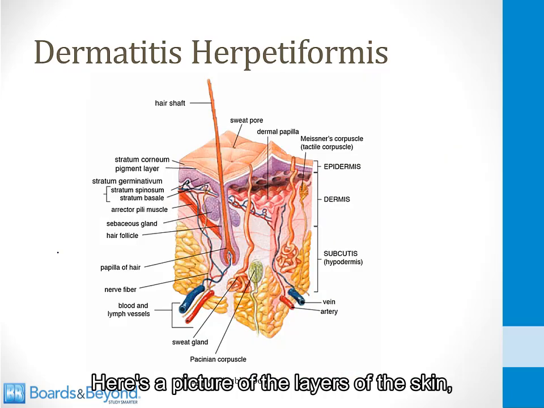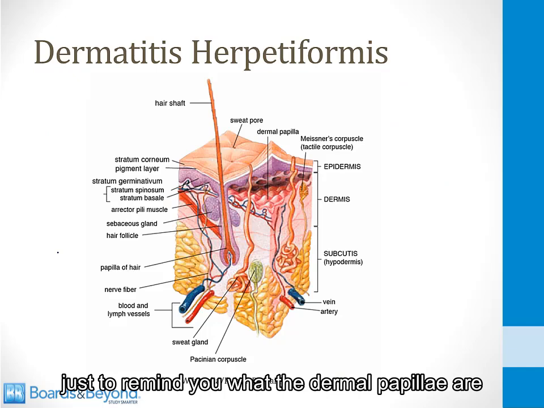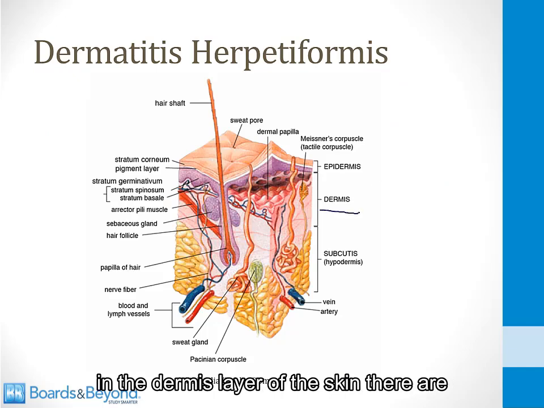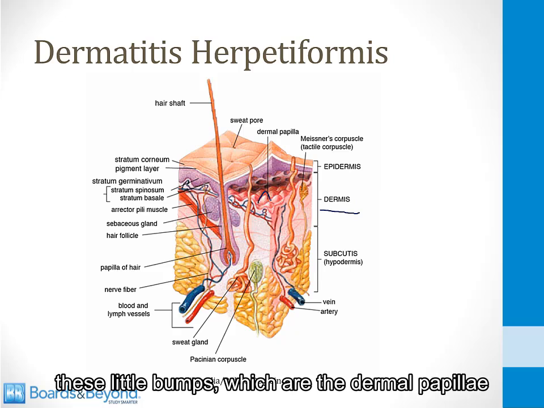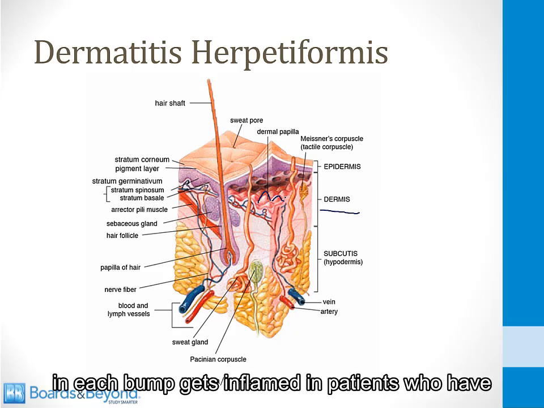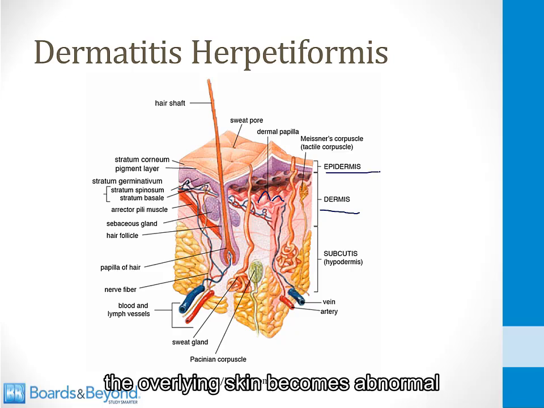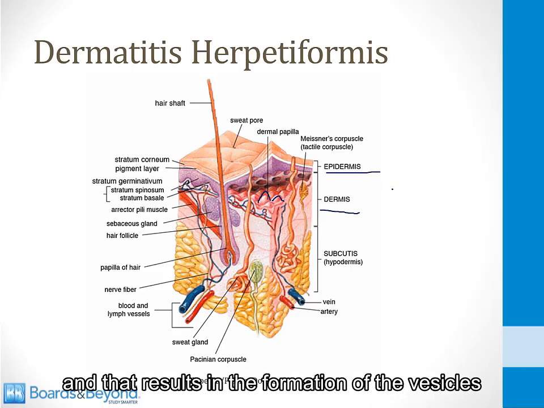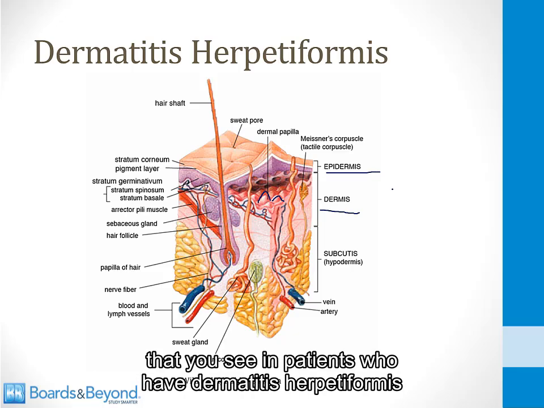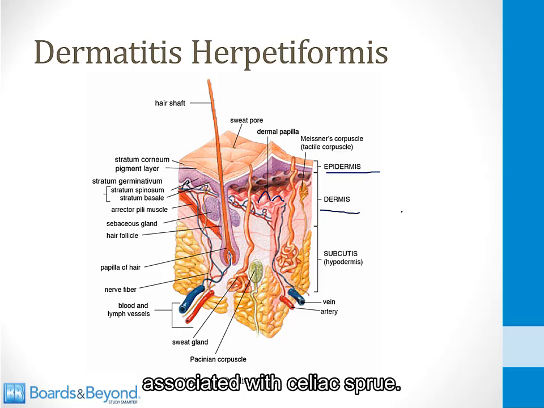Here's a picture of the layers of the skin just to remind you what the dermal papillae are. In the dermis layer of the skin, there are these little bumps, which are the dermal papillae, and each bump gets inflamed in patients who have dermatitis herpetiformis. Because the bump gets inflamed, the overlying skin becomes abnormal, and that results in the formation of the vesicles that you see in patients who have dermatitis herpetiformis associated with celiac sprue.